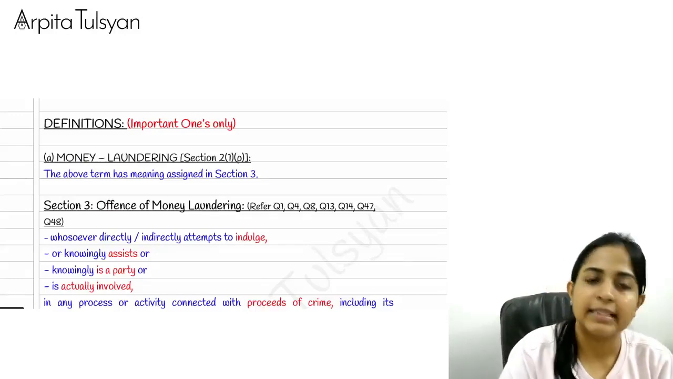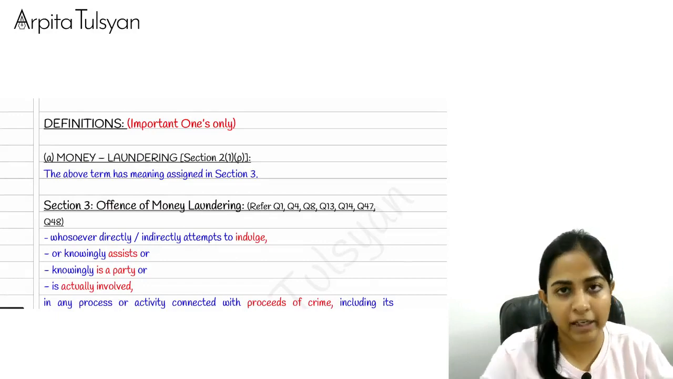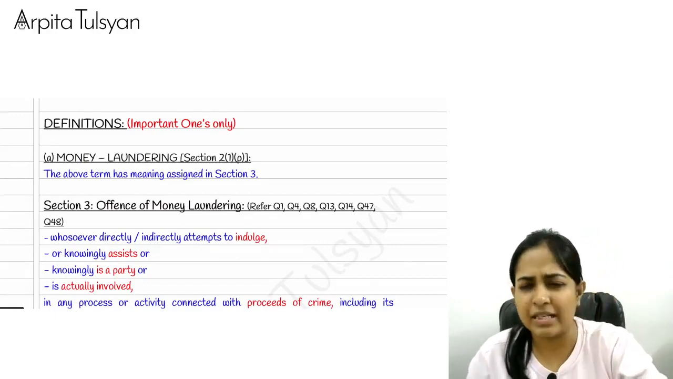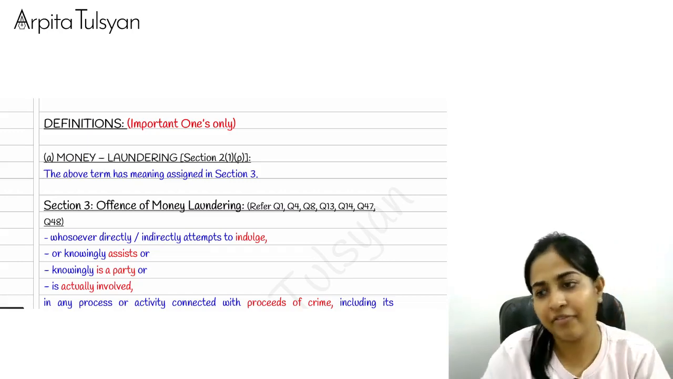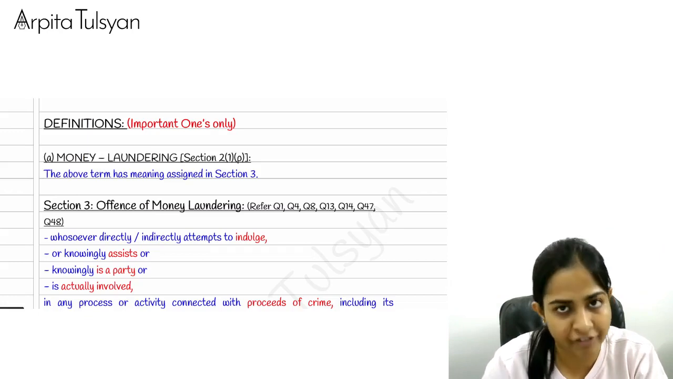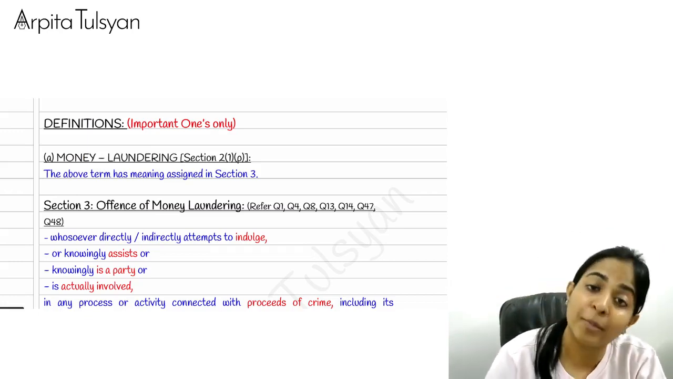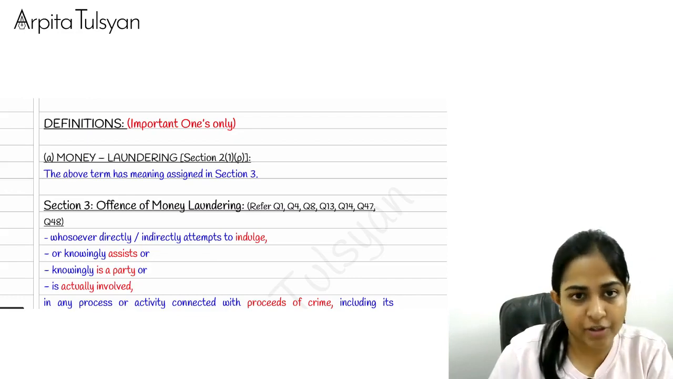Okay, so then let's start with the next part. In the previous part, we had just completed the introduction, the basic things about money laundering, etc. Now, in this next part, we are going to take up all the definitions. What are the important definitions from our exam point of view, from our syllabus point of view? We are going to take up all those definitions.